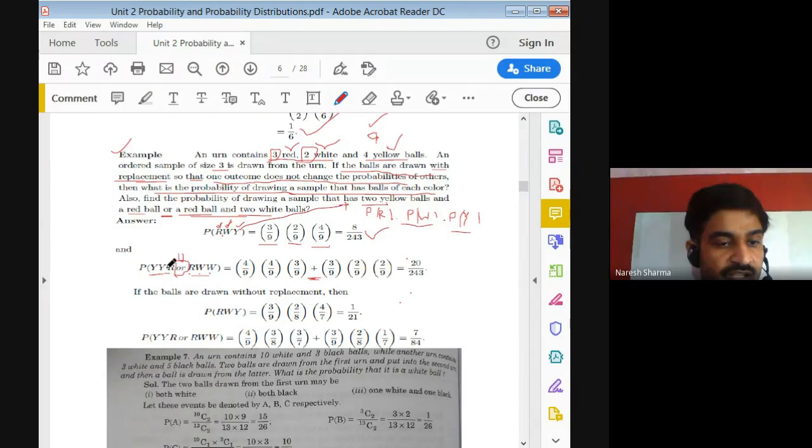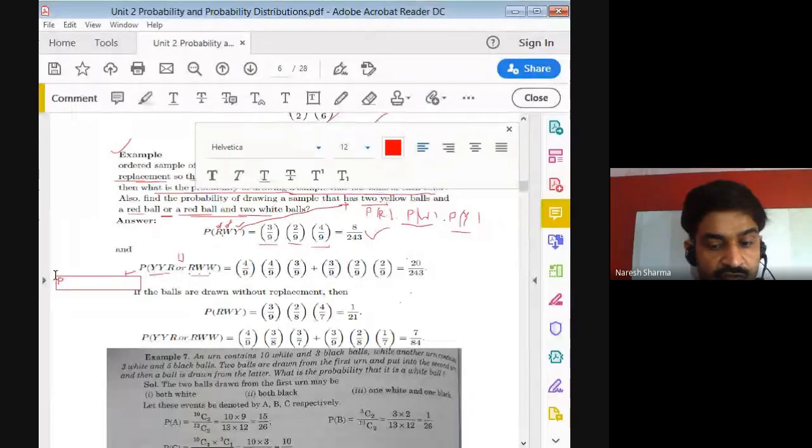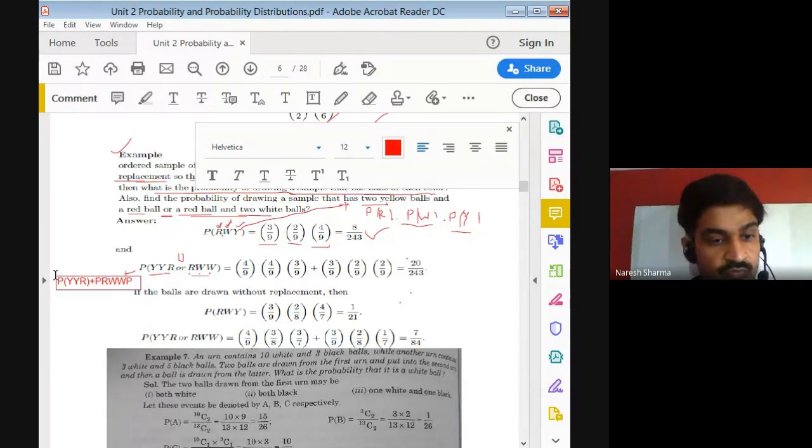So this is the probability of YYR, which can be written as probability of YYR plus probability of RWW.